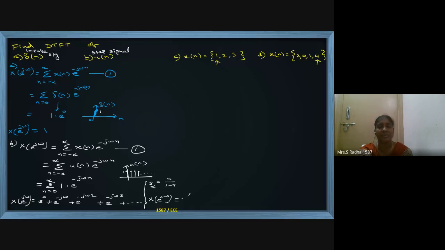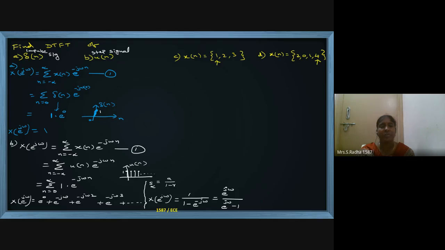A is the first term, r is the ratio, because the first term is 1. This is the DTFT for step signal. DTFT for step signal is 1 by 1 minus e power minus j omega. This can also be written as e power j omega by e power j omega minus 1.